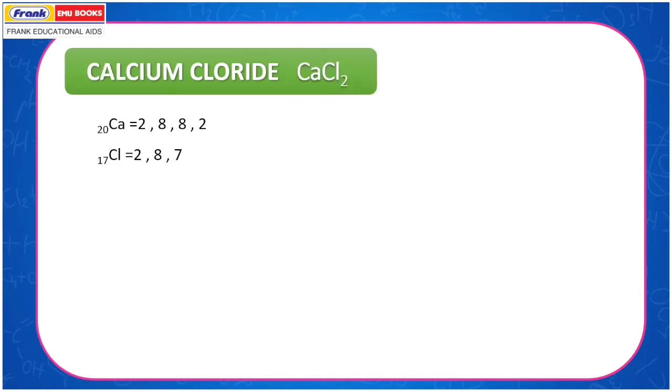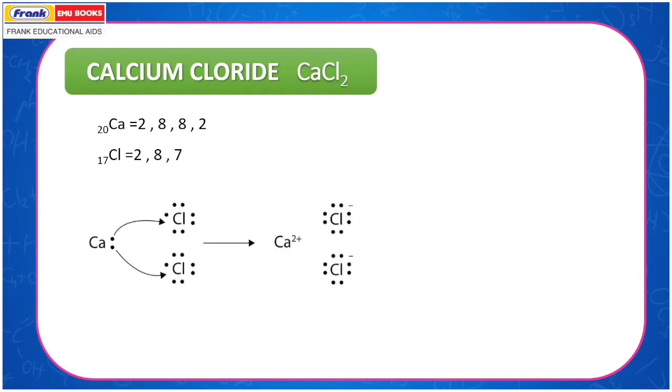Calcium chloride, CaCl2. Calcium, atomic number 20, has configuration 2,8,8,2. Chlorine, atomic number 17, has configuration 2,8,7. Calcium has 2 electrons in its outermost shell, whereas each of the 2 chlorine atoms has 7 electrons in its outermost shell.